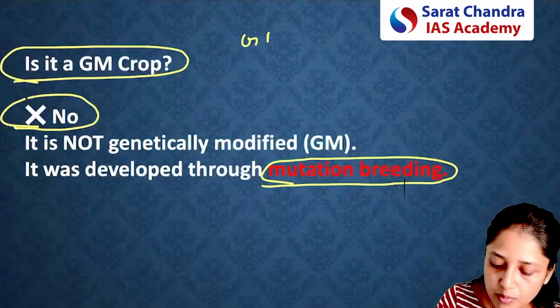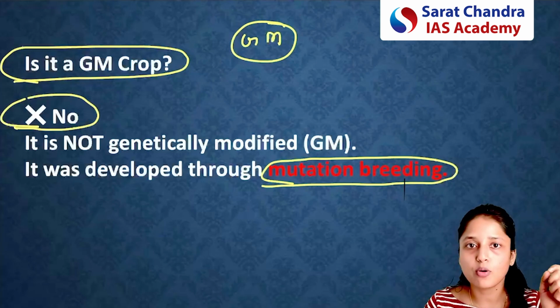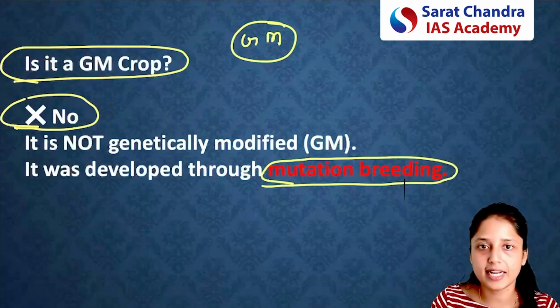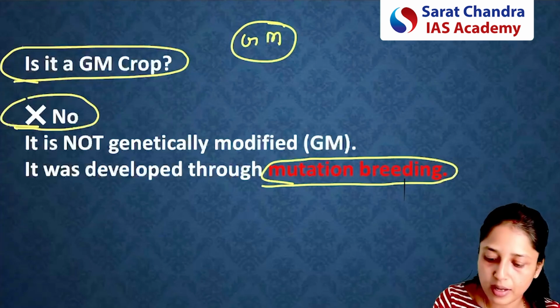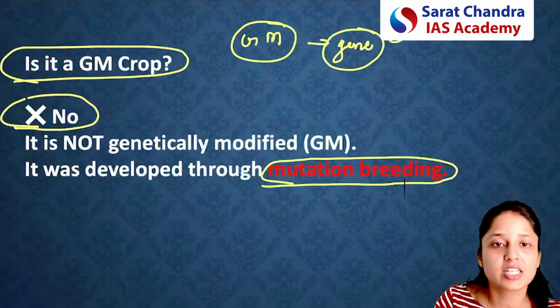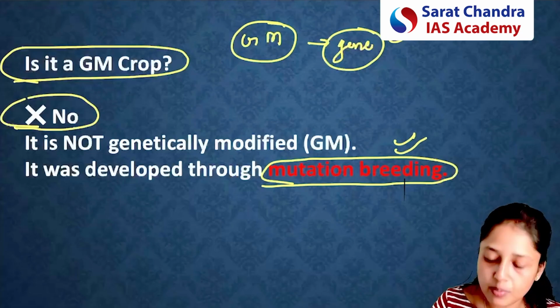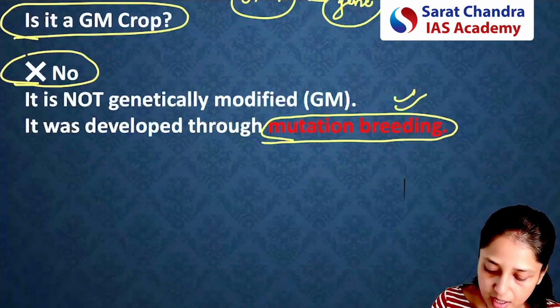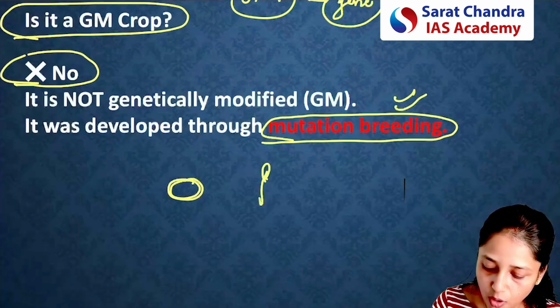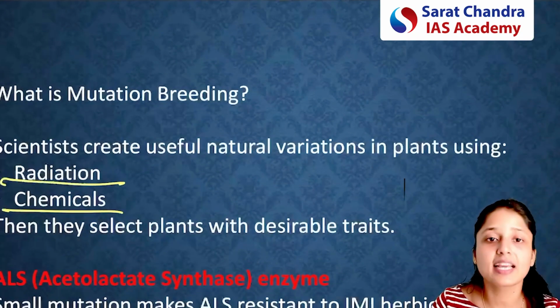So now please understand the difference. What happens in GM or genetically modified crops? You insert a particular gene in the seed or in the plant. So here you are inserting the gene of any living organism to bring changes in the characteristics of the plant. But what happens in mutation breeding? In mutation breeding, you expose the seed or plant to certain kinds of radiation and chemicals.